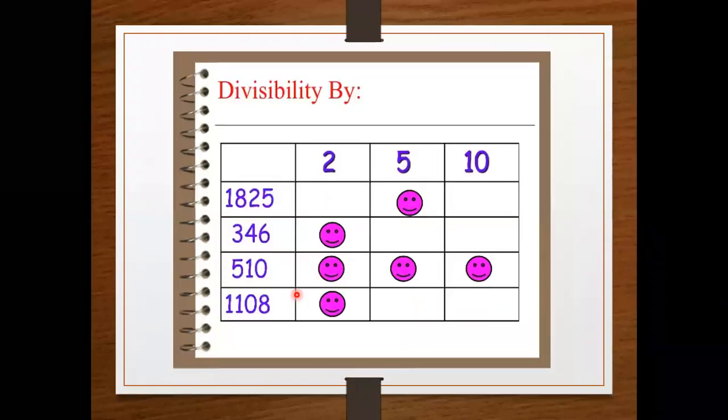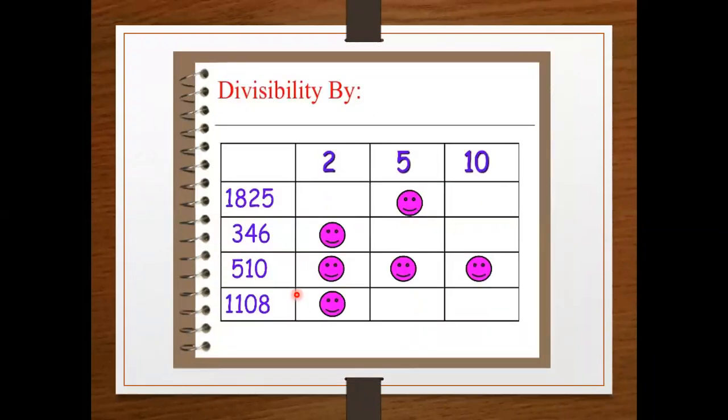So I summarized my whole lesson in one slide. If I write down the number 1825 and you check divisibility by 2, 5 and 10: the last digit is 5, it means the number is divisible by 5. 6 is even, so it's divisible by 2. 0 is even, and as we know, if the last digit is 0 or 5, it's divisible by 5.